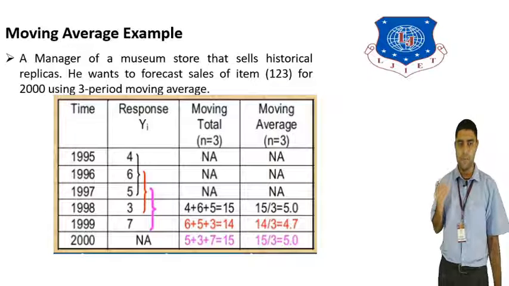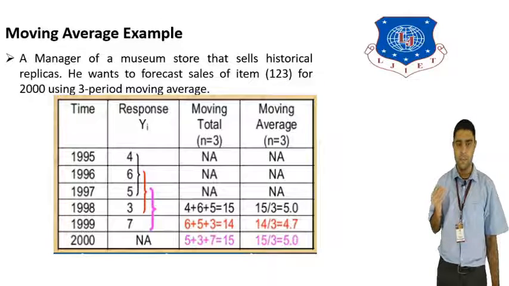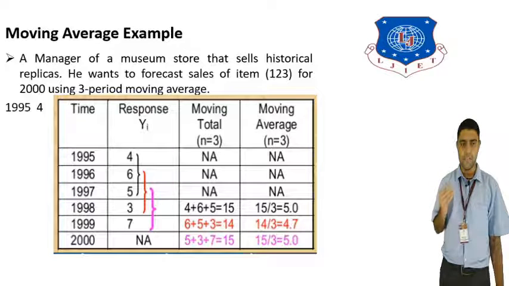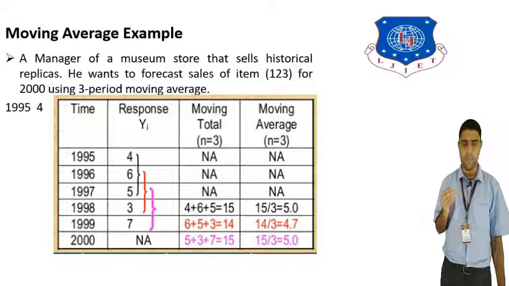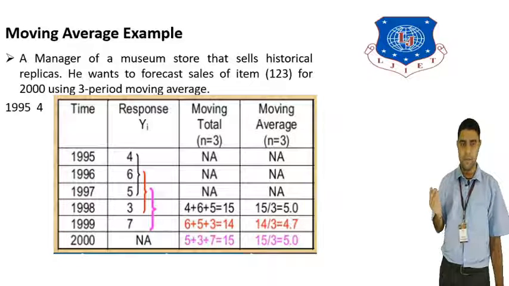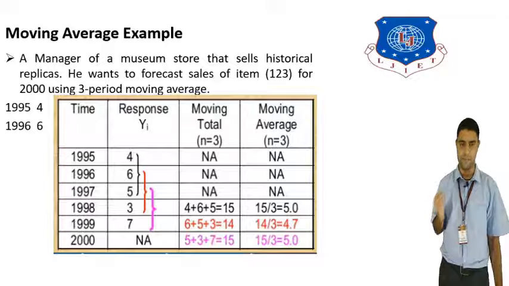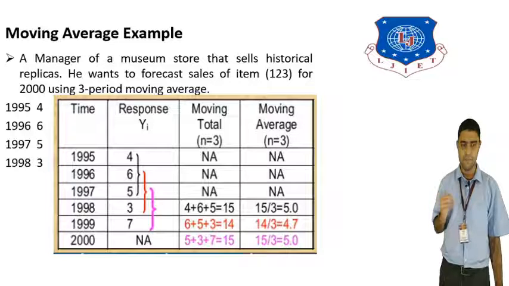So for the 3-year moving average, we calculate using the simple average method. The actual data: in 1995, Y is 4. In 1996, Y is 6. In 1997, Y is 5. In 1998, Y is 3. In 1999, 7. And we have to calculate for 2000.